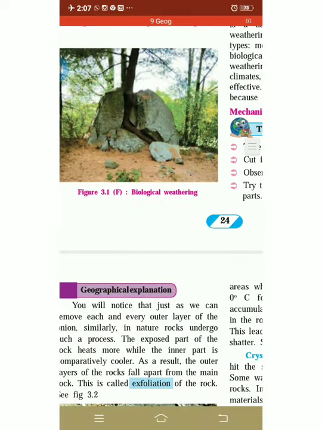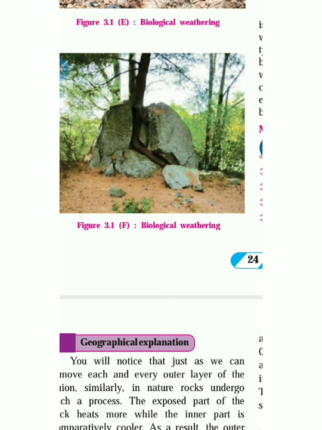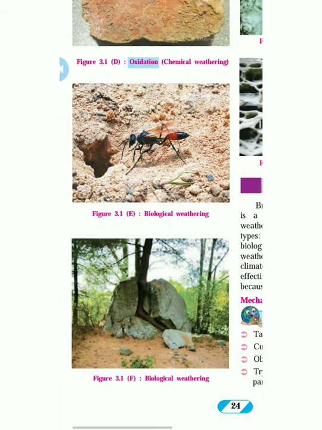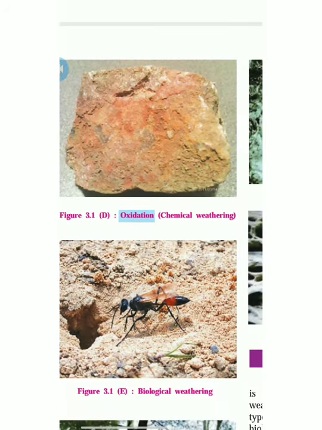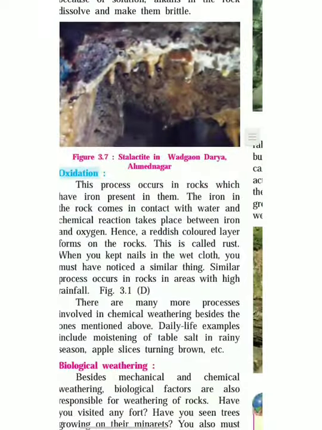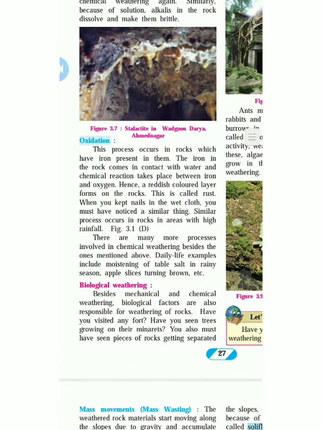This picture, oxidation. This is reddish in color, and because of the oxygen present in the atmosphere, that's why we have faced this. Now there are many more processes involved in chemical weathering besides those mentioned above.